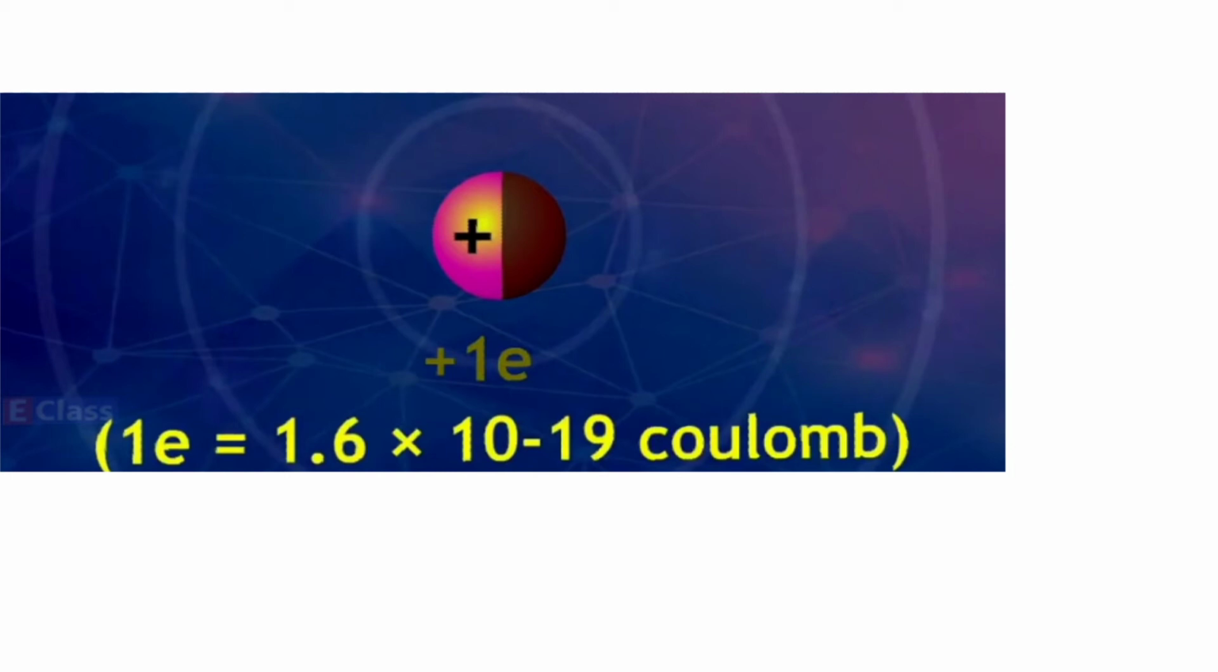The number of protons in the nucleus is the atomic number. What we call the number of protons is called the atomic number, and it is represented by the letter Z. So letter Z is used for it.